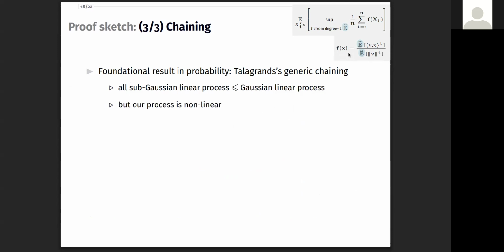However, our process is defined by nonlinear functions. Indeed, each f here is some polynomial of x. And generic chaining does not give the right results even for arbitrary quadratic polynomials. But one still wonders if we could still apply generic chaining.